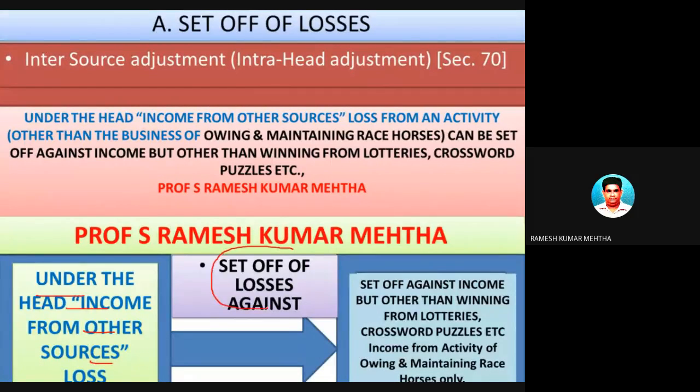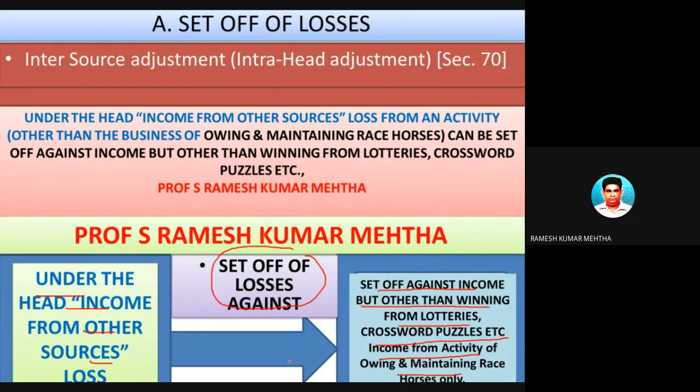This loss can be set off against income, but not income from winnings from lotteries, crossword puzzles, and income from activity of owning and maintaining of horses.